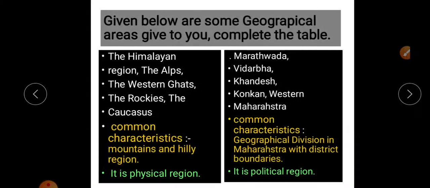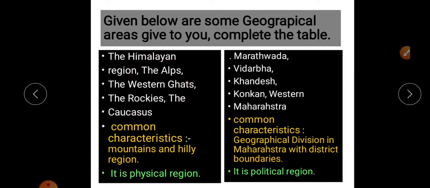Now we discuss the next regions: the Himalayan region, the Alps, the Western Ghats, the Rockies and the Caucasus. The Himalaya, Alps, Western Ghats, Rockies as well as the Caucasus are all mountainous regions.